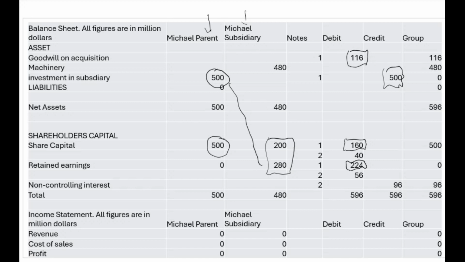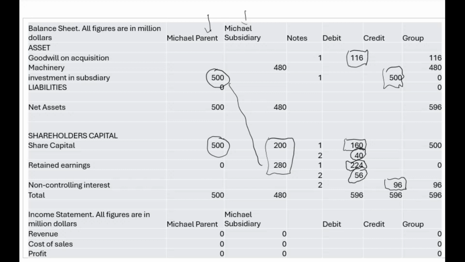Our non-controlling interest is 96, which we calculated, and that 96 comes from 20% Samuel's interest in share capital and 20% Samuel's interest in retained earnings.